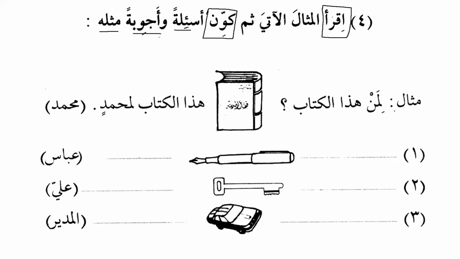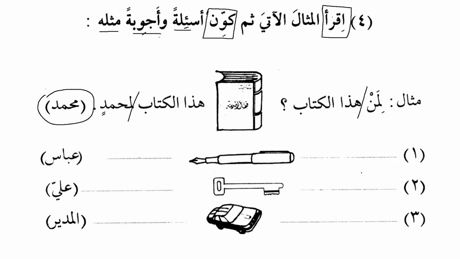Where is the example? لمن هذا الكتاب. Who does this book belong to? هذا الكتاب لمحمد. This book belongs to Muhammad. So we have some information over here. What we have to do is look at the picture and make a sentence about the picture, using the information in the brackets to make a complete sentence.